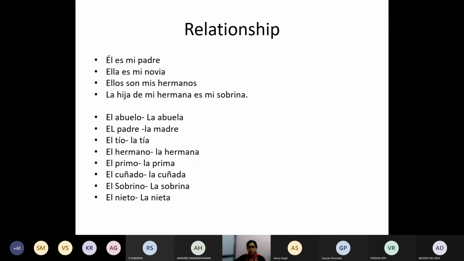¿Vale? To describe the relations, okay, when you have to talk about the relations, like my father, he is my father, él es mi padre, she is my girlfriend, ella es mi novia, they are my brothers, ellos son mis hermanos. And then another, la hija de mi hermana es mi sobrina, the daughter of my sister is my niece. Okay, so all these descriptions, whenever you are describing or talking about relation with somebody, you will use the SER verb. Or maybe he is my dog. Here also you will be using SER, okay, because you are talking about the relation.